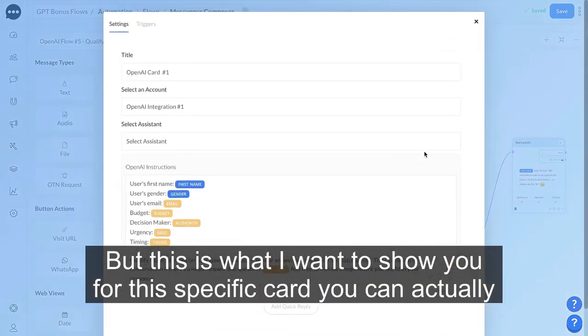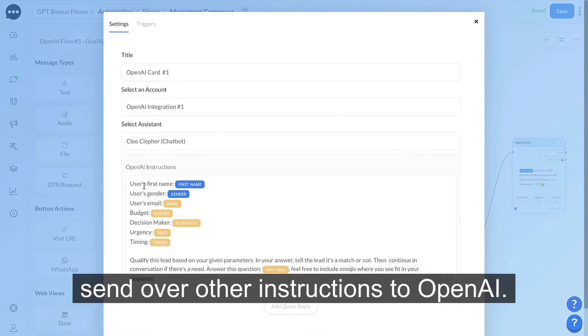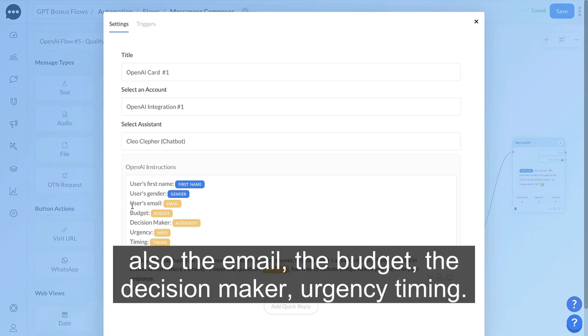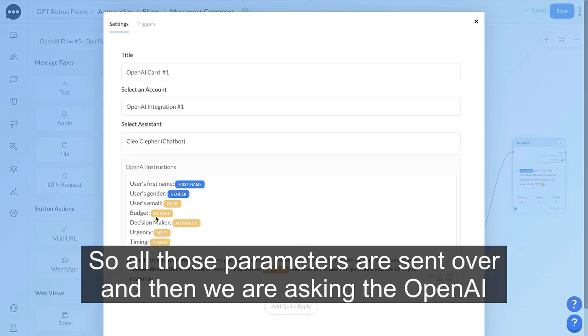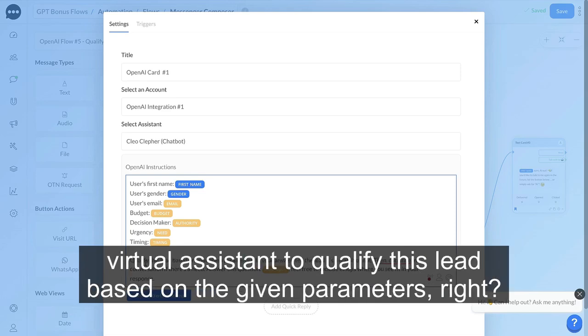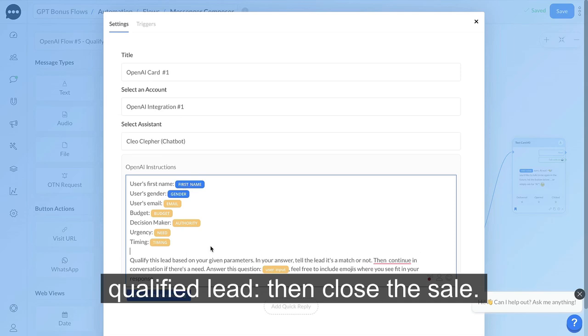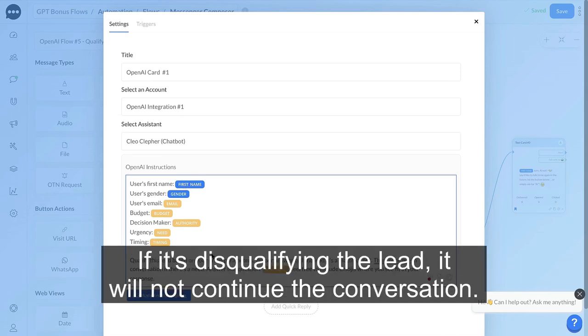But this is what I want to show you for this specific card. You can actually send over other instructions to OpenAI. For example, next to the user's first name and gender, there's also the email, the budget, the decision maker, urgency, timing. So all those parameters are sent over, and then we are asking the OpenAI virtual assistant to qualify this lead based on the given parameters, right? And from there, OpenAI can start qualifying leads. And if it's a qualified lead, then close the sale. If it's disqualifying the lead, it will not continue the conversation.